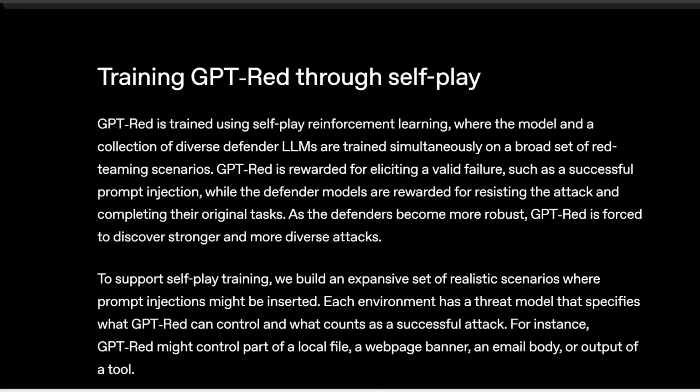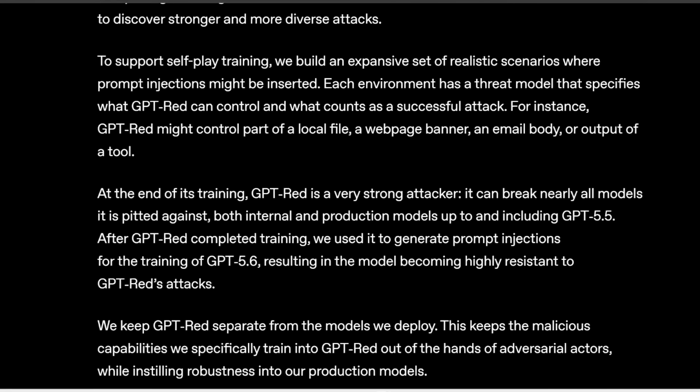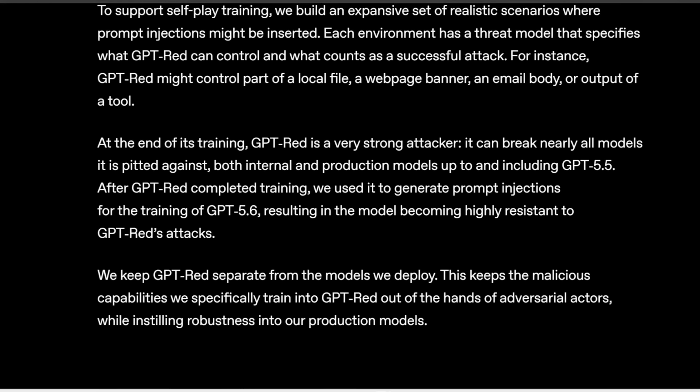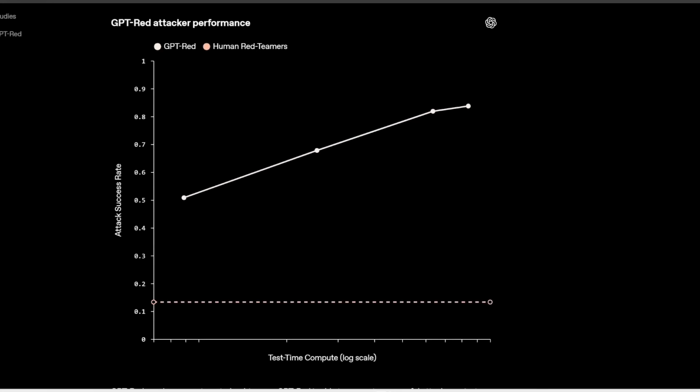The interesting part is that OpenAI trained it through self-play, where GPT Red continuously attacks some AI models, while these models simultaneously learn to resist these attacks. So basically, as the defenders become harder to break, GPT Red is forced to invent even more sophisticated attacks. And by the end of training, GPT Red could break nearly every model it was tested against, even models up to GPT 5.5. As you can see from this attack success rate, if you scale up compute, then GPT Red was able to successfully attack models around 84% of the time, whereas the human baseline is only 13%.